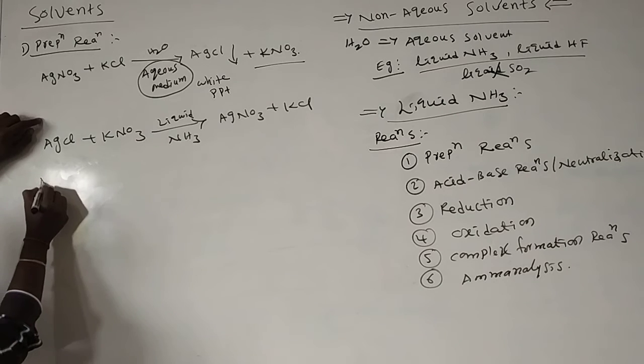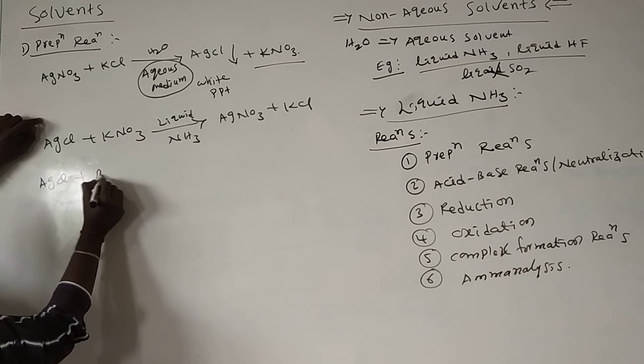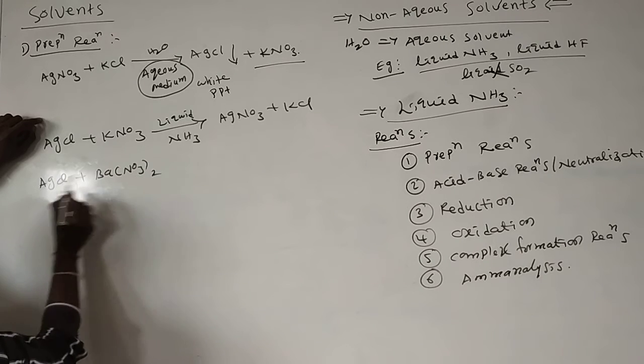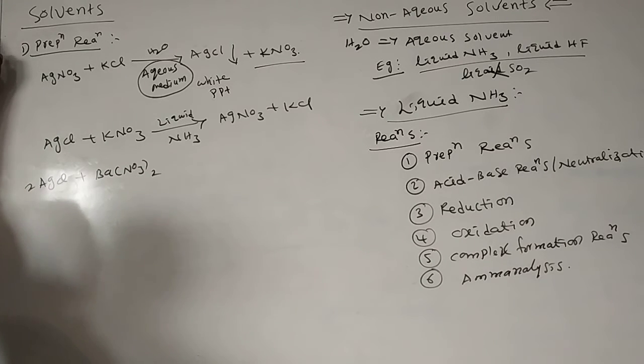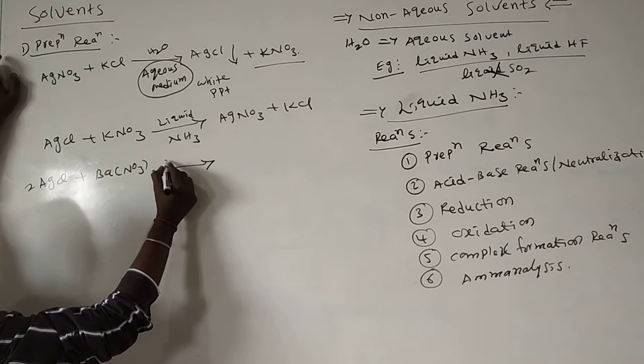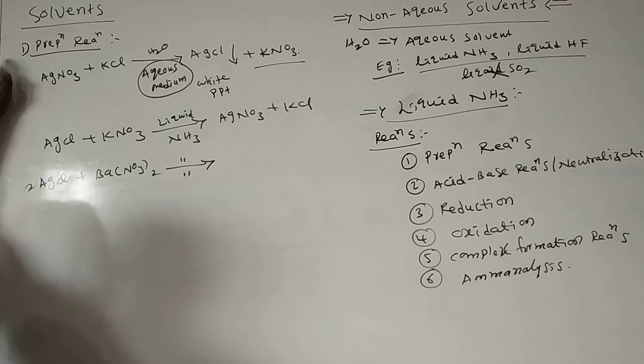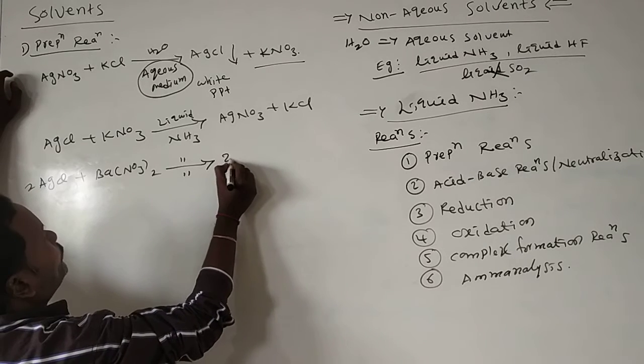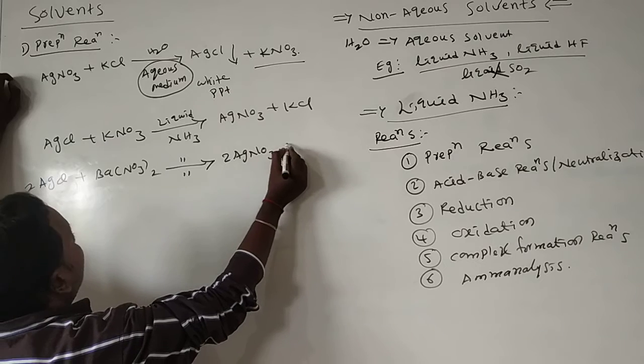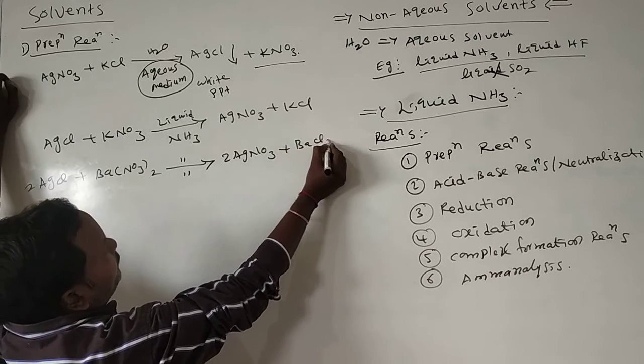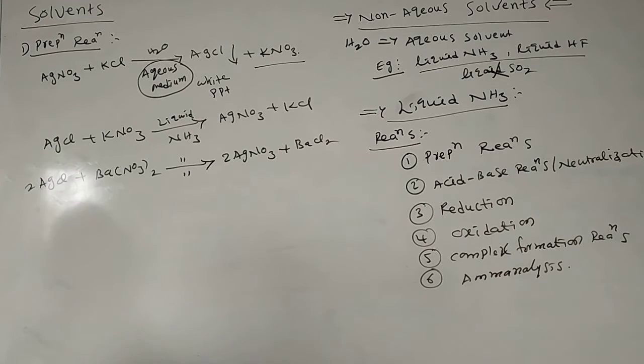Or one more reaction: AgCl reacts with barium nitrate, taking 2 moles of AgCl. This is also carried out in the presence of liquid ammonia. What do we get here? 2 moles of AgNO3 plus barium chloride. These two reactions are carried out in the presence of a non-aqueous medium, that is liquid ammonia. This is the first reaction, precipitation reaction.